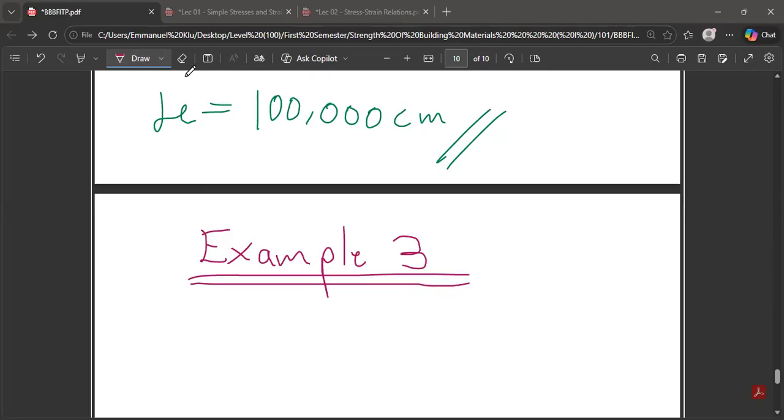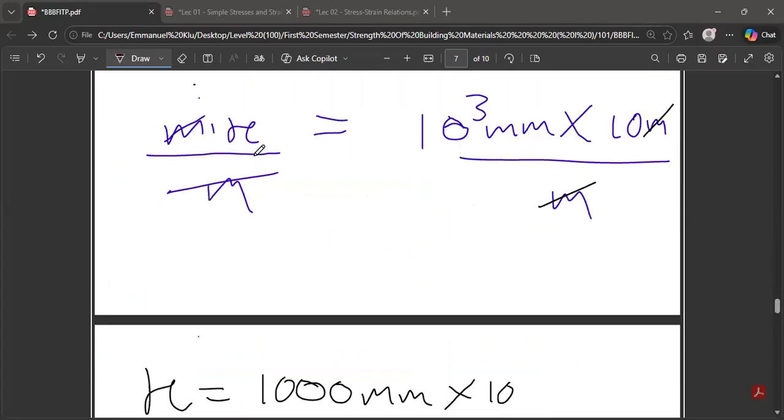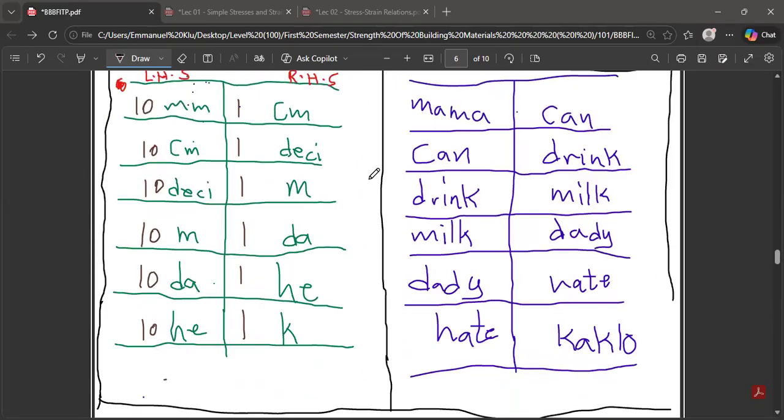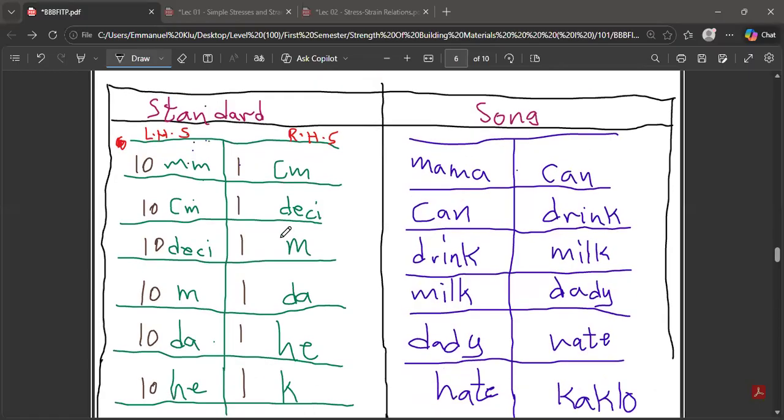So for the example, does anyone have any question for me? From what to what do you want us to convert to? From the decimeter to the DA. Meter to DA. Direct now, the deci to DA.